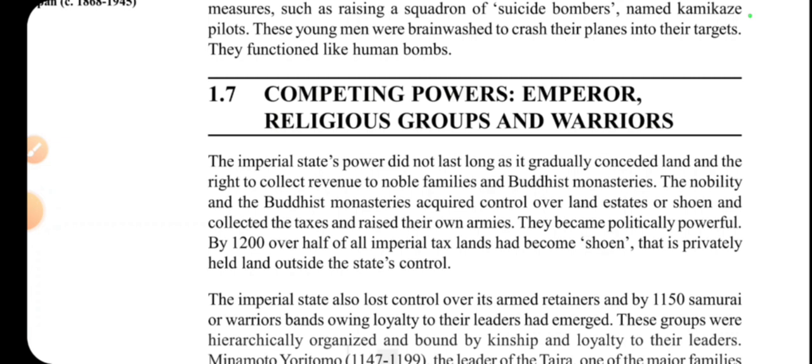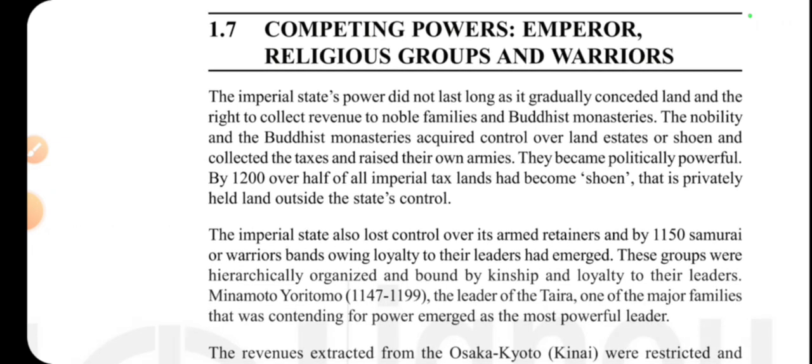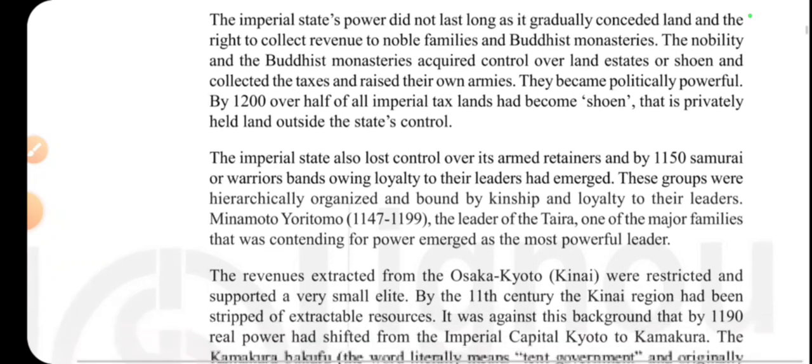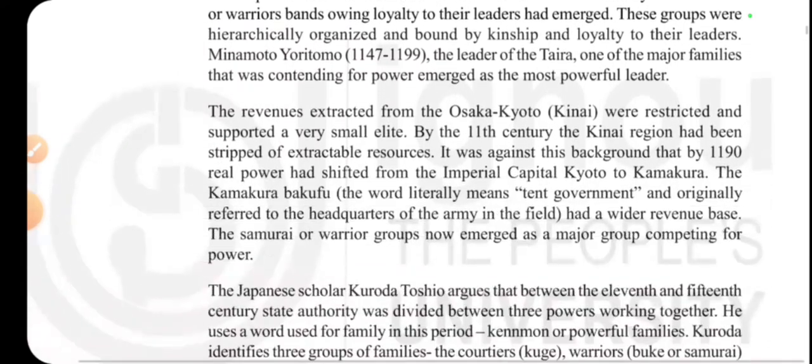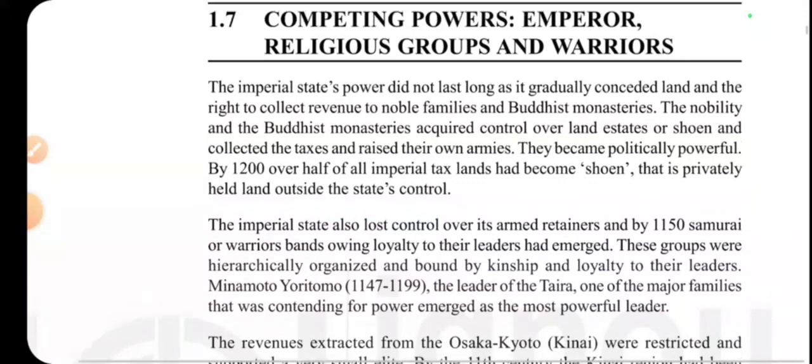There was a change in how samurai actually behaved as well. In earlier times, they were a warrior class, like yodhas, and they used to protect. So if you see here, I will just tell you about these things. Unit 1, subcontext 1.7.